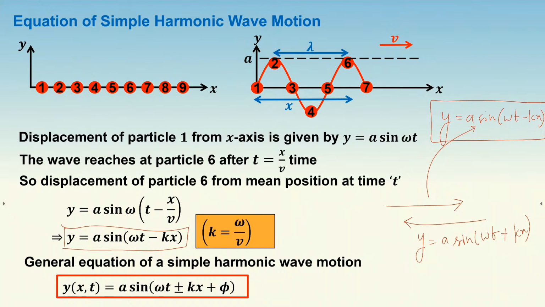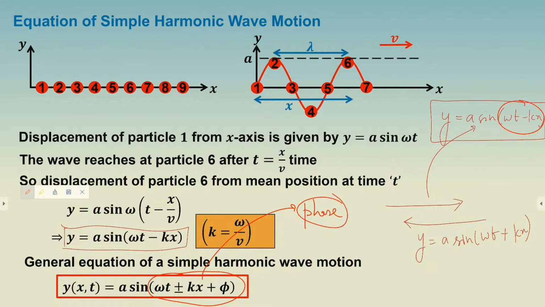See, this whole thing, that is omega t minus kx plus phi, the argument of sine, is called the phase of any wave. Remember this. So in this case, omega t minus kx is the phase. In this case, omega t plus kx is the phase. In this case, omega t plus or minus kx plus phi is the phase. Understand that?